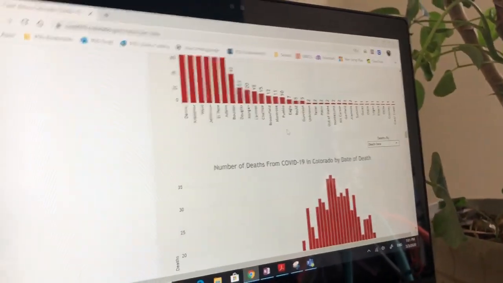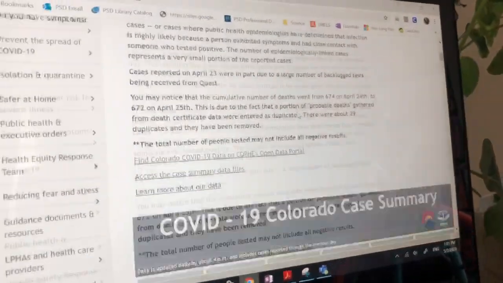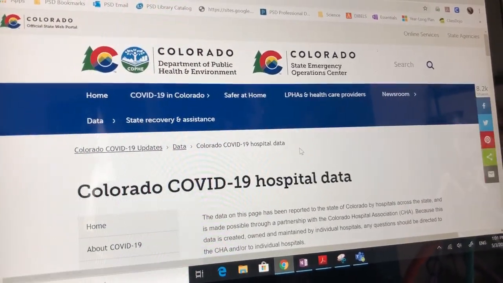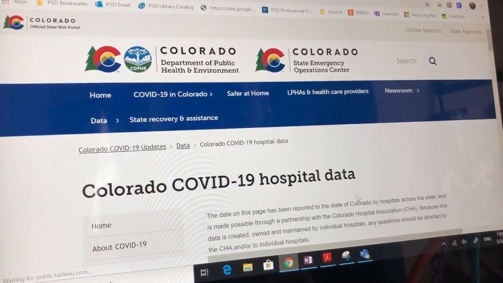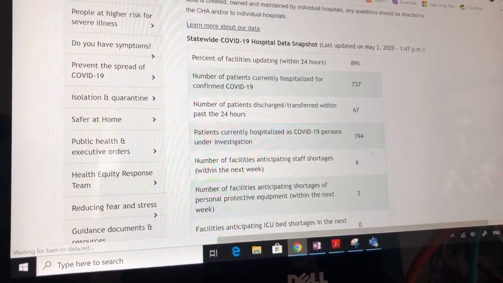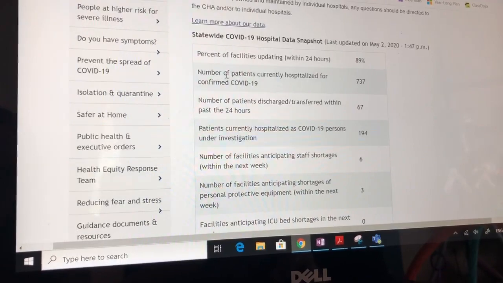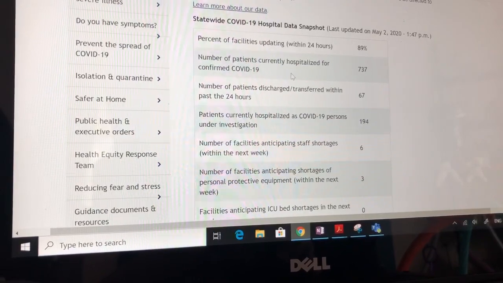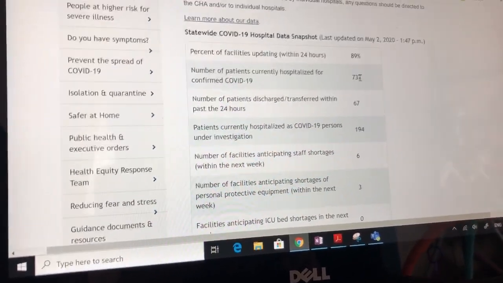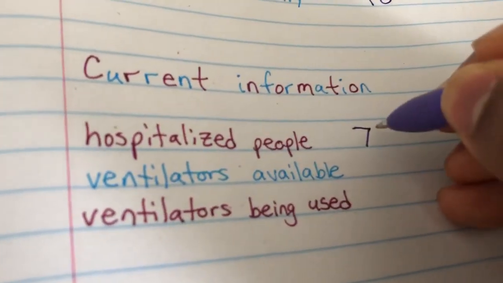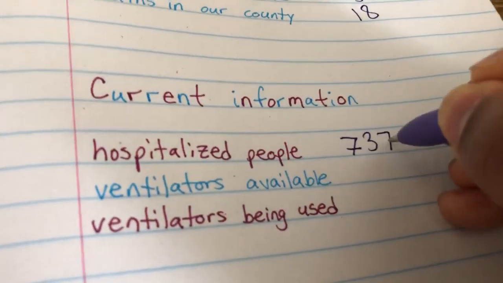So for my current information, I'm looking for hospitalized people. Let's go back up to the data tab. Hospital data, that sounds promising. Okay. So here in the hospital data, it tells us the number of patients that are currently hospitalized for confirmed COVID-19 cases. So currently, right now, there's 737 people that are hospitalized. Let's write that down. Hospitalized people, 737.